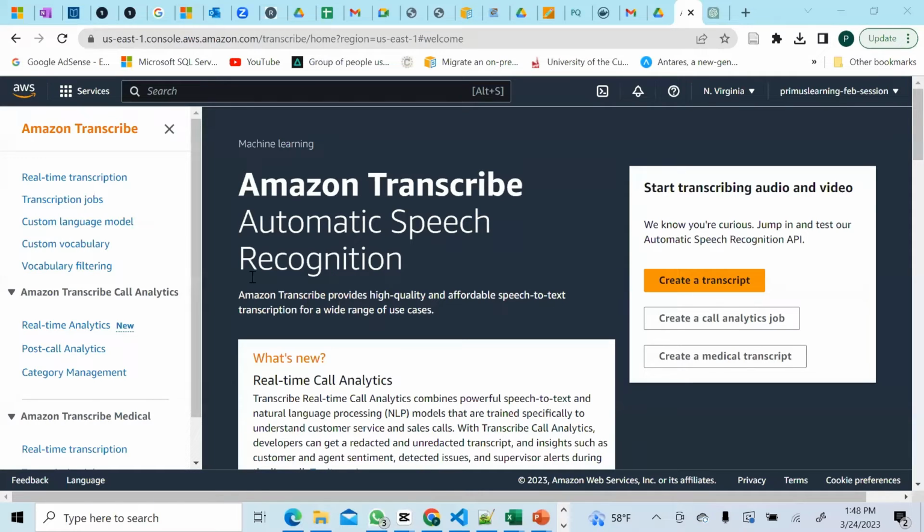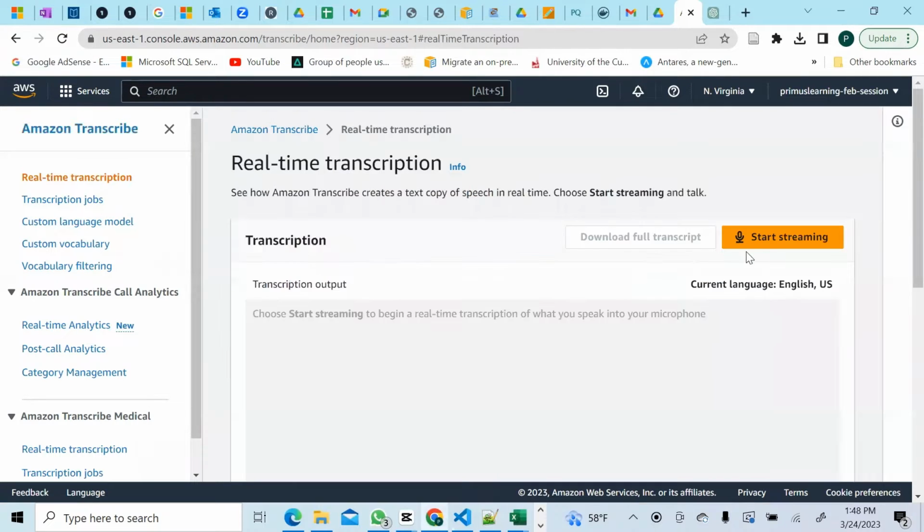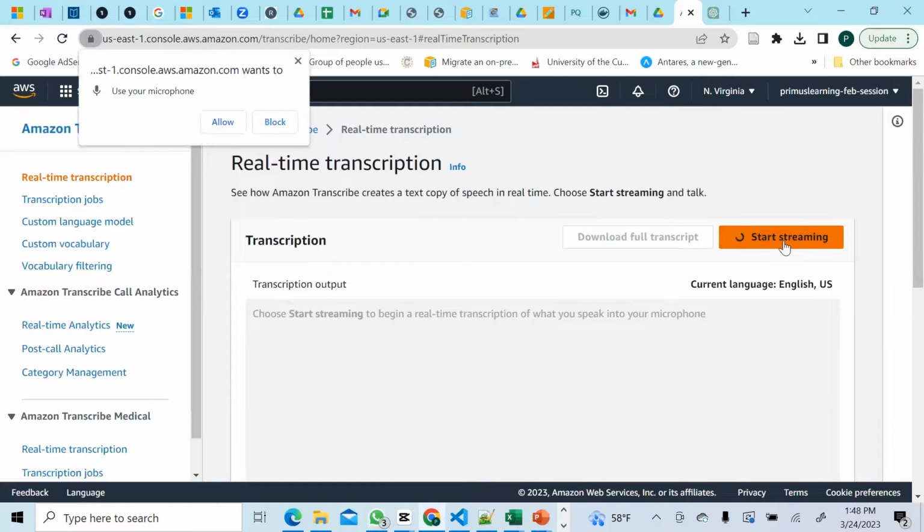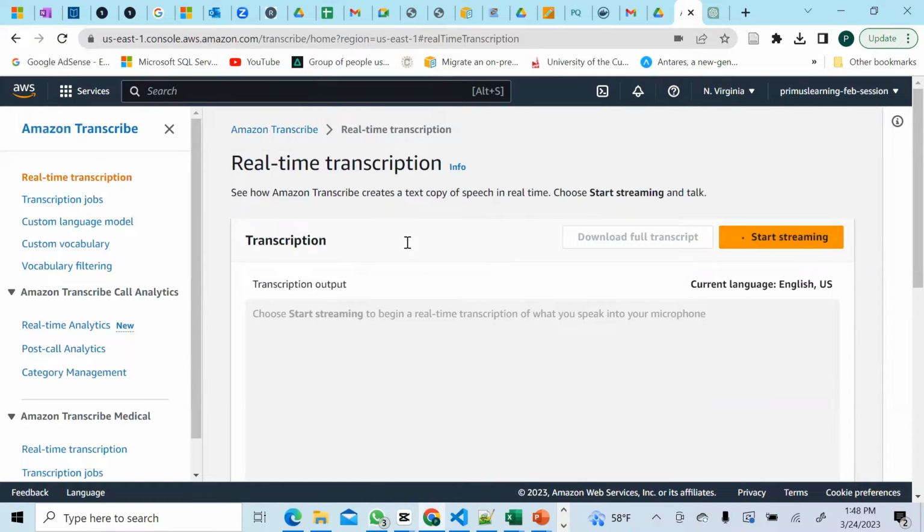It has a lot of things, and you can see it gives you real-time transcription. Take, for instance, you're speaking. If I record here, you see I'm recording, it will start picking up my speech and transcribing it to text. You see how it's transcribing whatever I'm saying into this text right here.